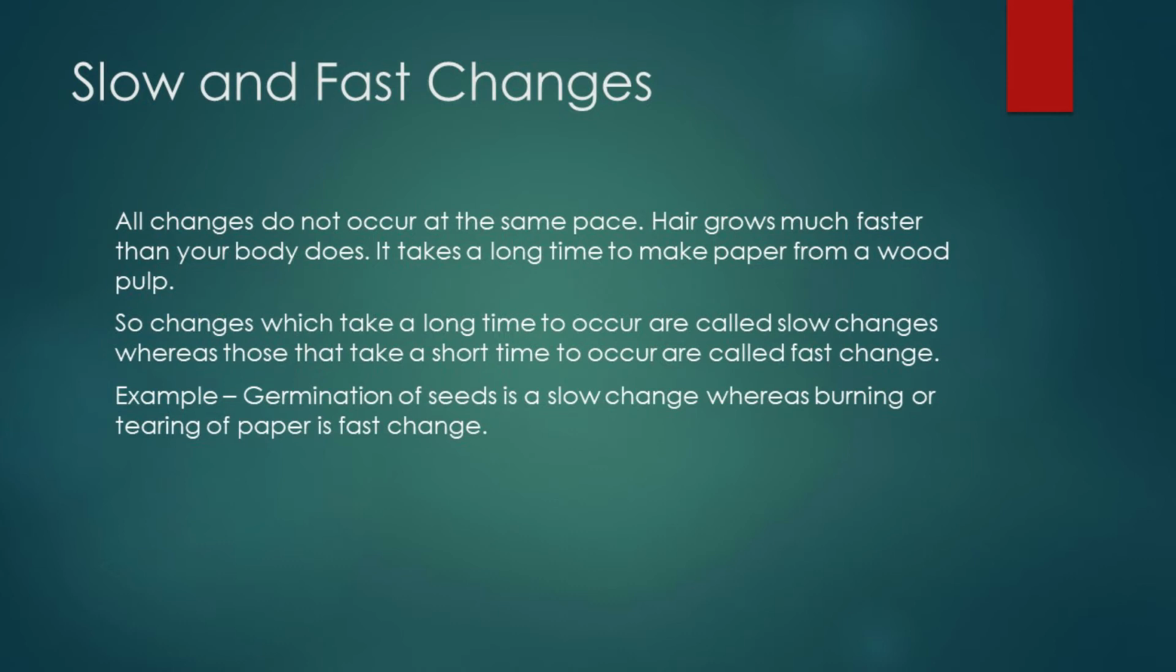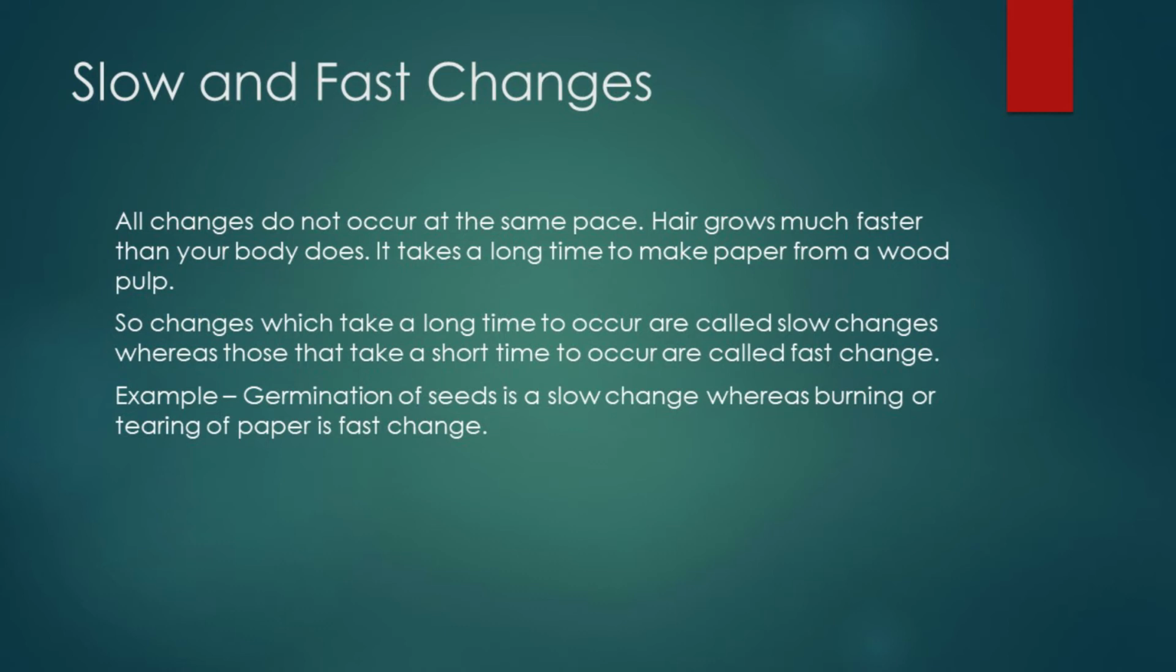Now, all changes do not occur at the same pace. It takes different times for different changes. Like hair grows much faster than our body does. Our body takes a long time to grow, but hair grows faster. It takes a long time to make paper from wood pulp. So changes which take a long time to occur are called slow changes, whereas those that take a short time to occur are called fast changes.